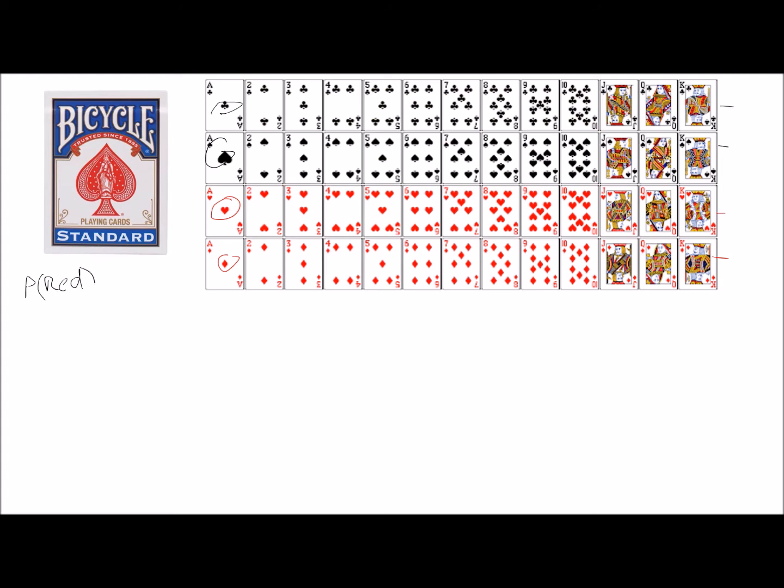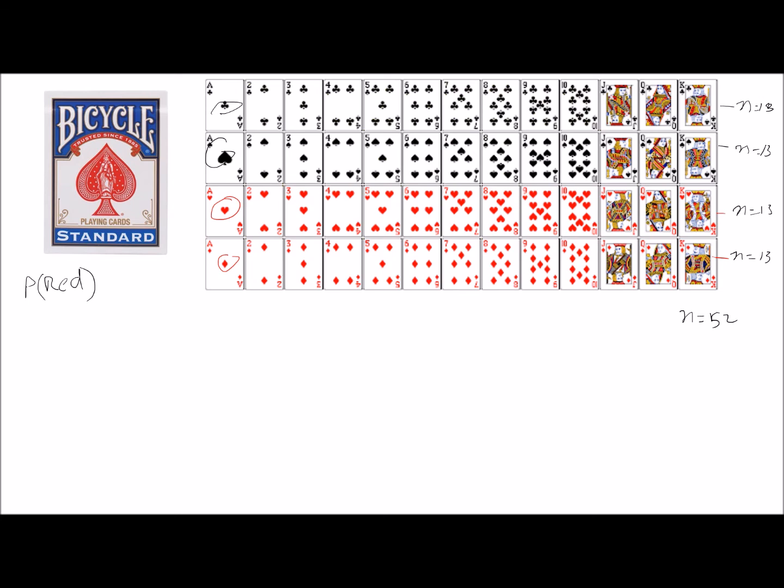So let's say we want to know what's the probability of a red card picked at random from a shuffled deck. Well, you can see right off the top that we have a total number of cards n equaling 52, and in each suit you would have an n equaling 13. So what's the probability of picking out a red card? Well, in each of these we have an n of 13, n equaling 13, and that's the same with these here, n equaling 13, n equaling 13.